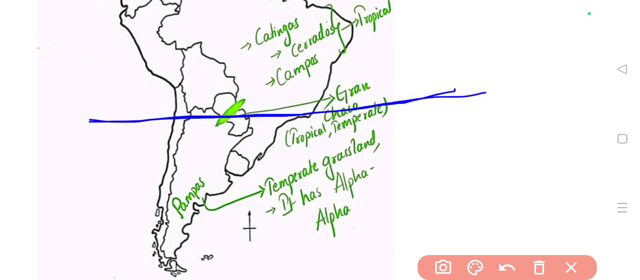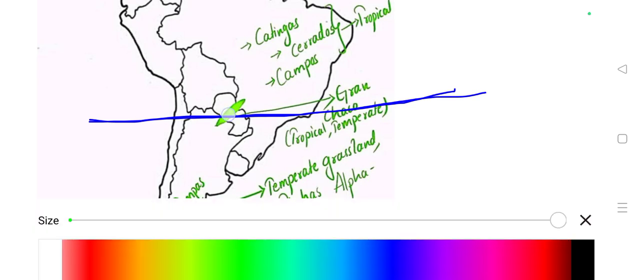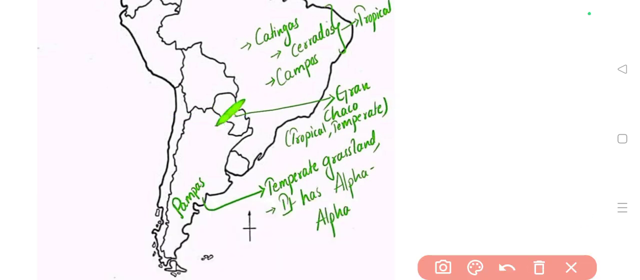So you can actually observe that some part of this particular grassland is in the temperate part, some part is in the tropical part. So this is another type of grassland where some part is in the tropical part and some part is in the temperate part. So this is actually forming a part of three countries or four countries. So its name is Gran Chaco grassland. This is slightly tropical and partially temperate.